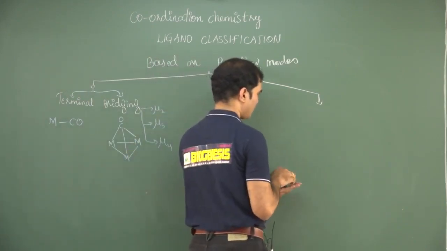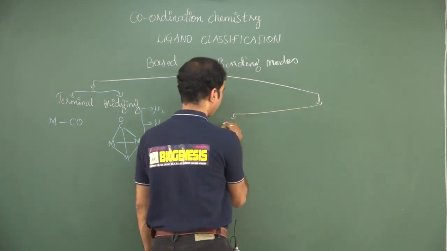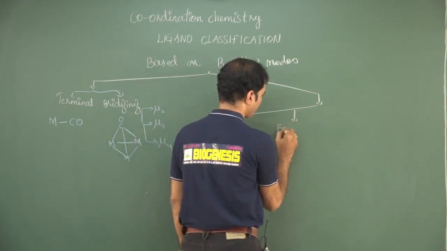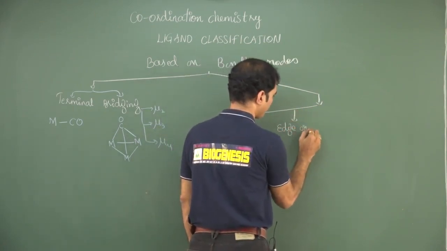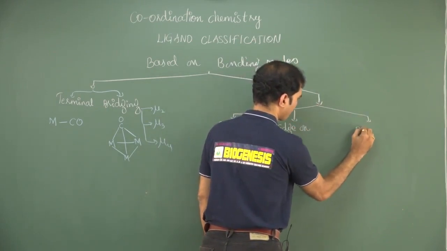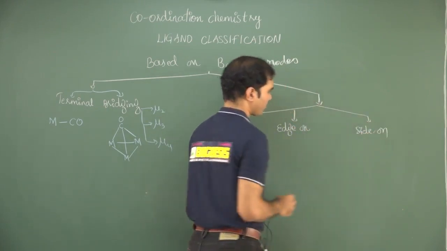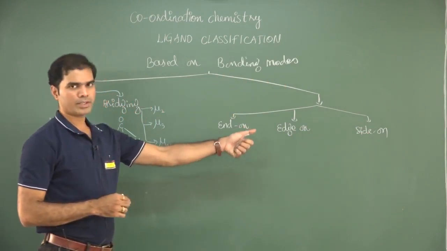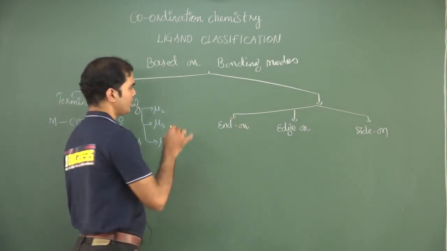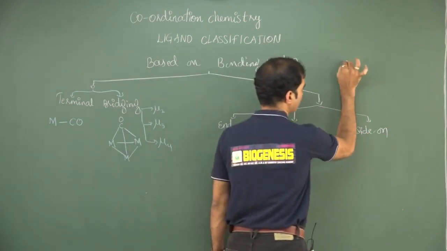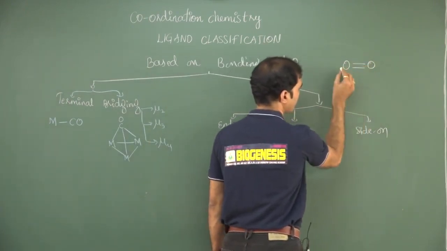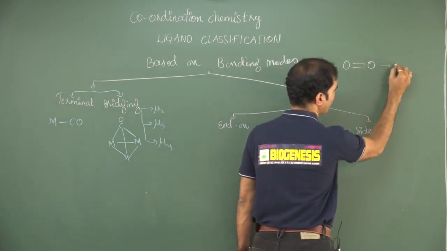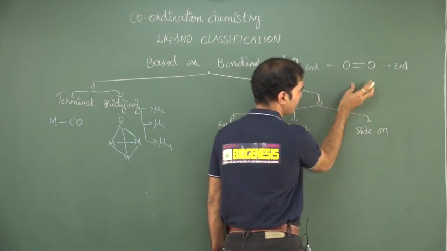On the other hand, based on bonding mode, we can classify it into end-on, edge-on, and side-on. Suppose I choose dioxygen as a ligand. For this dioxygen, these are the ends. This is one end, this is another end. These are the sites.